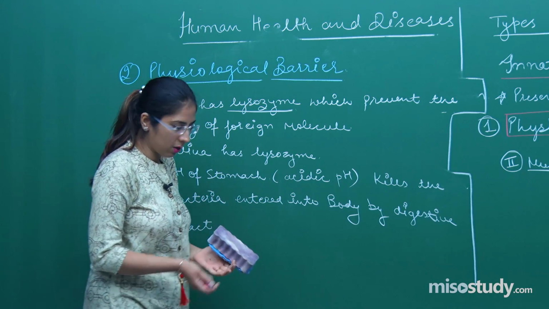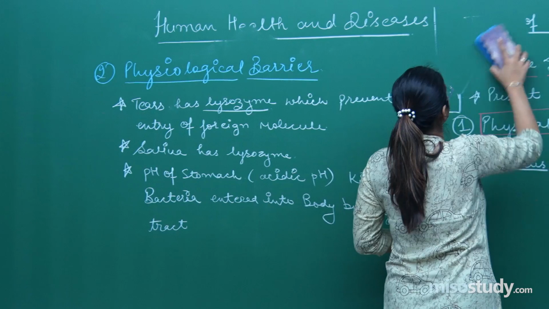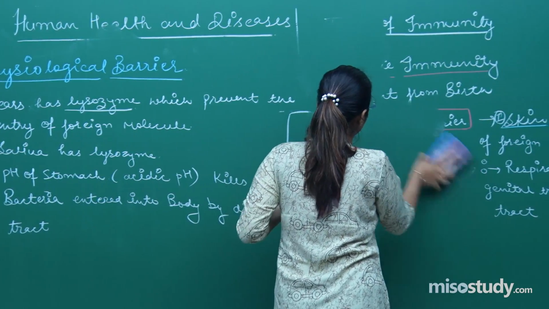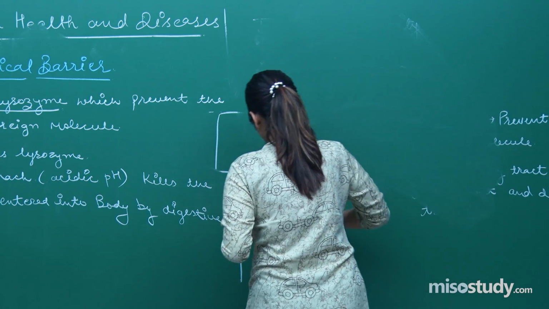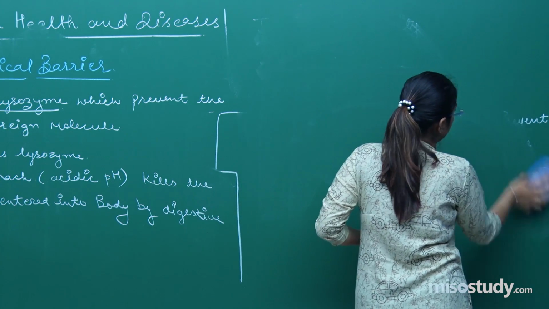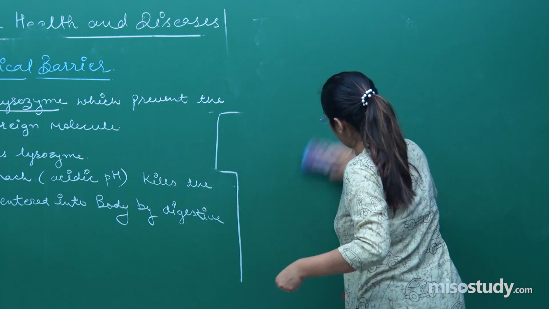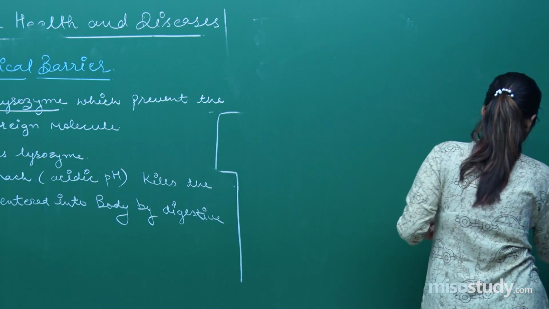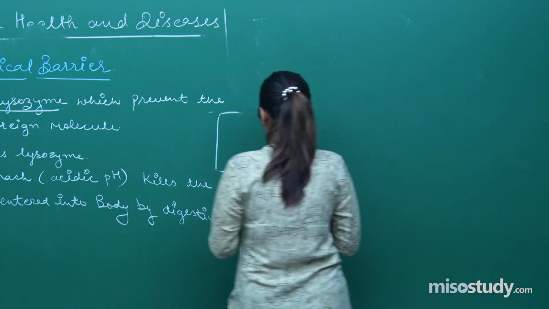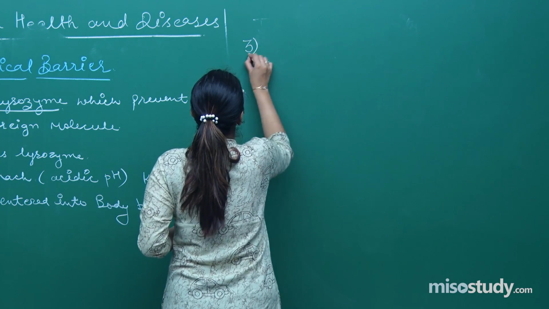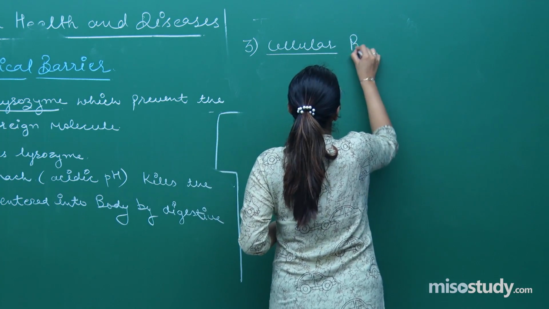Now we will talk about certain barriers like cellular barriers. The third is cellular barrier.